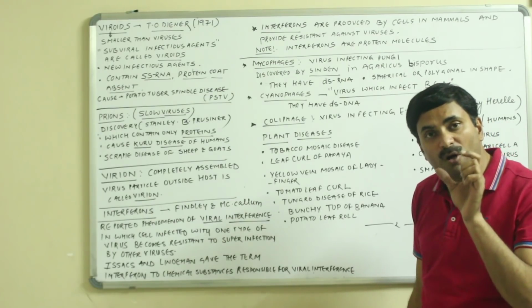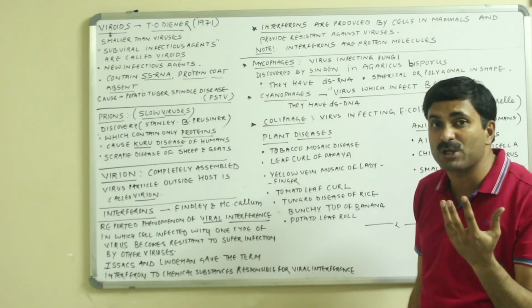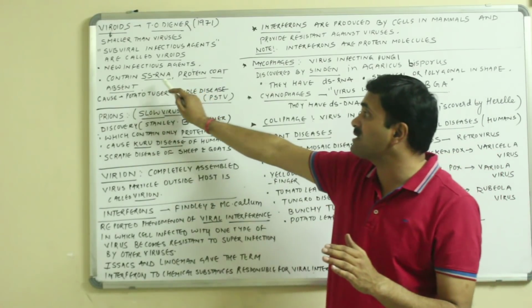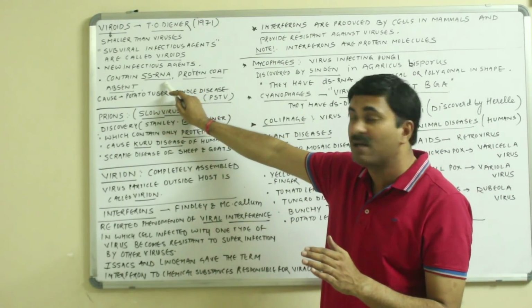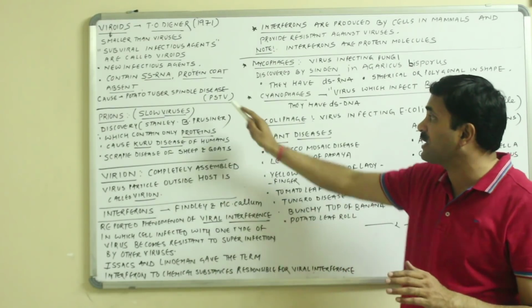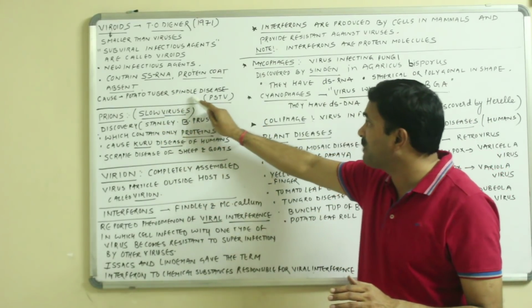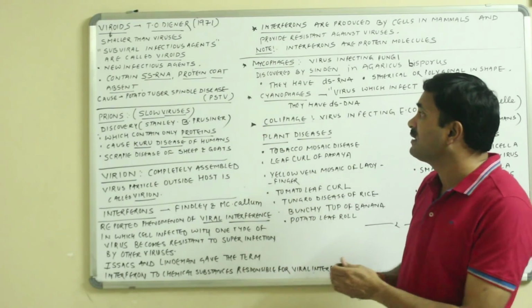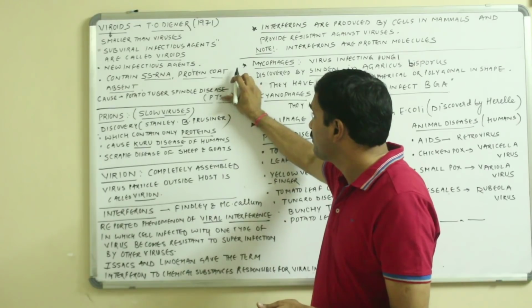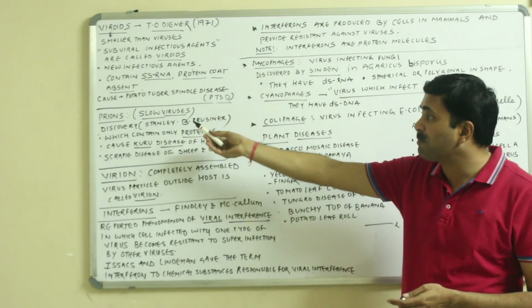Normally the viruses have the genetic material DNA or RNA along with the protein coat, but what you have to remember is that viroids have single-stranded RNA as genetic material, but they do not have the protein coat, and they cause a disease known as PSTV. PSTV means potato tuber spindle disease. Okay, so the next one is the prions.